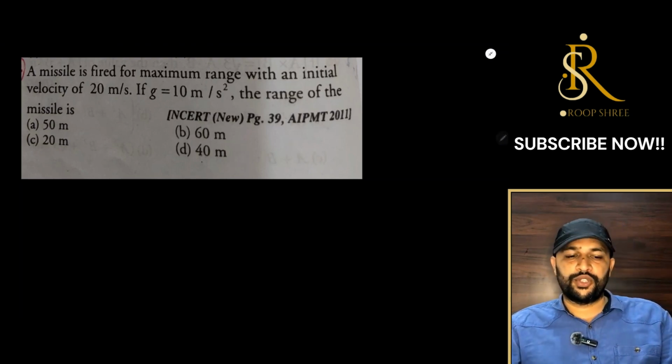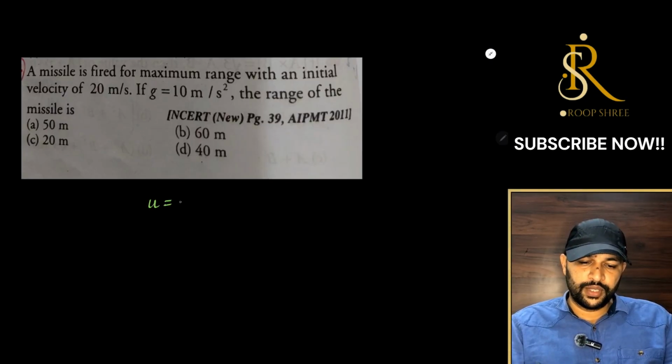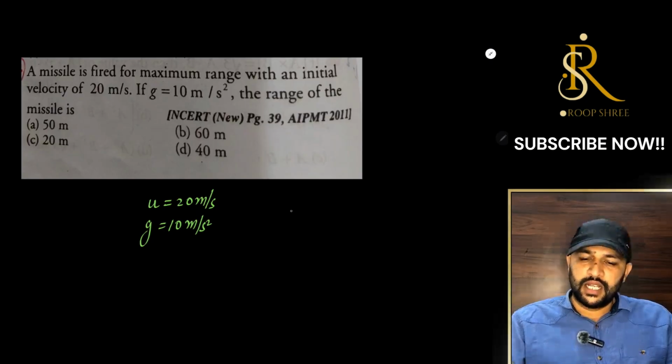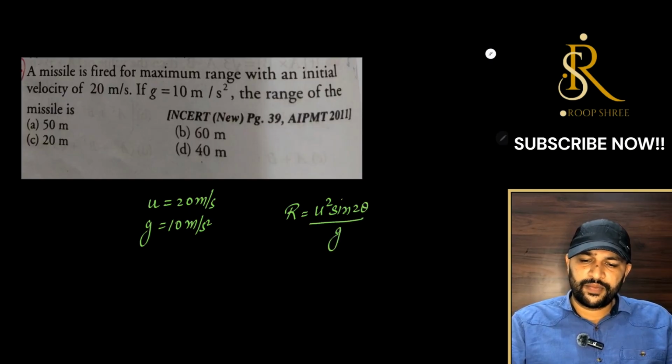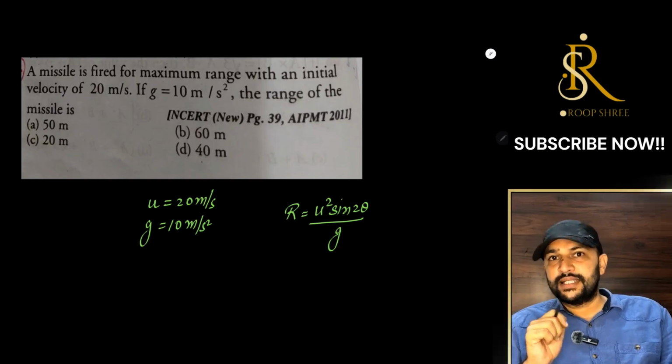Great. So next question says a missile is fired for maximum range, with an initial velocity u equals to 20 meter per second. g is 10. What will be the range of the given missile? Now if I write the formula for range, it is u square sin 2 theta upon g, correct. Now be very careful, in this relation we need theta, theta is the angle, right.